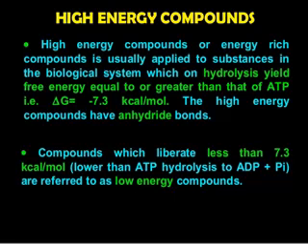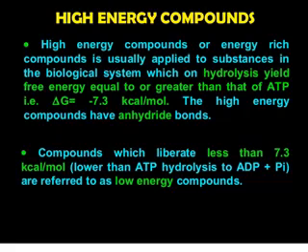The next aspect we have to learn is the high energy compounds, or energy rich compounds. These high energy compounds are related to ATP. On hydrolysis they will yield free energy equal to or greater than that of ATP.